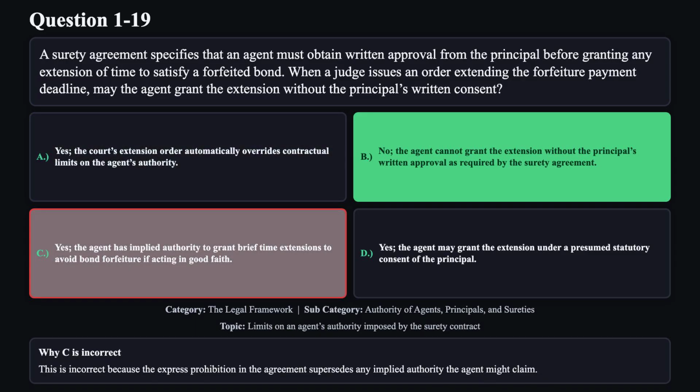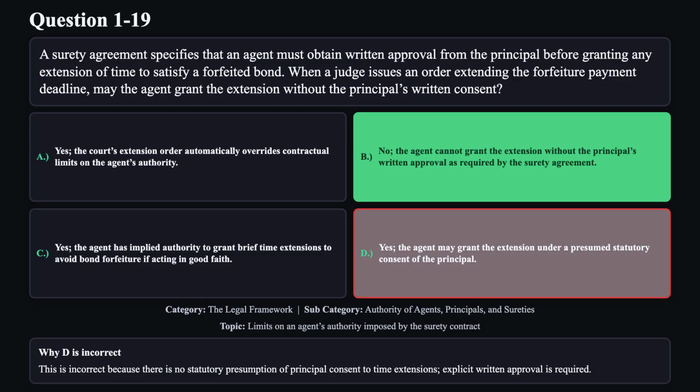Reason C is not correct. This is incorrect because the express prohibition in the agreement supersedes any implied authority the agent might claim. Reason D is not correct. This is incorrect because there is no statutory presumption of principal consent to time extensions. Explicit written approval is required.